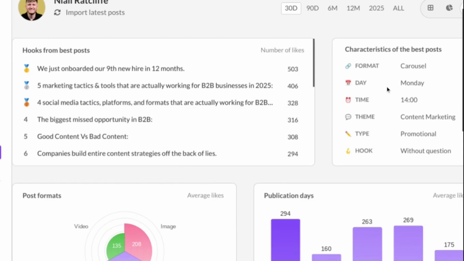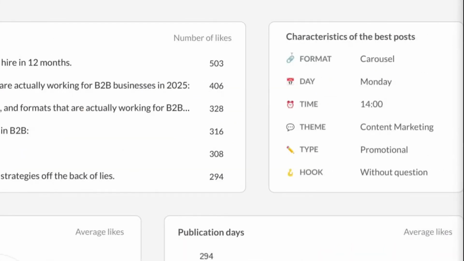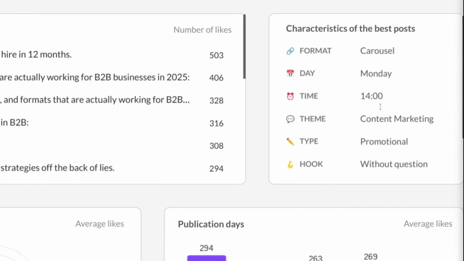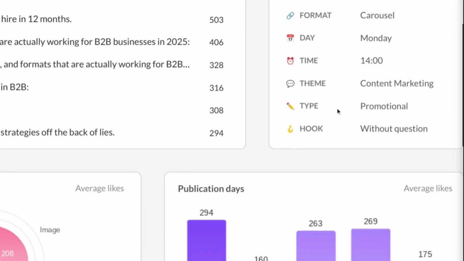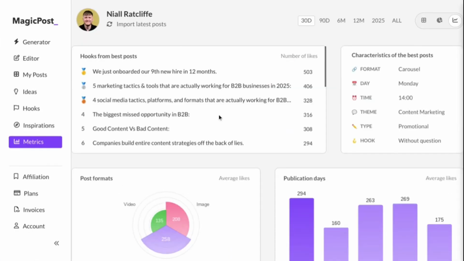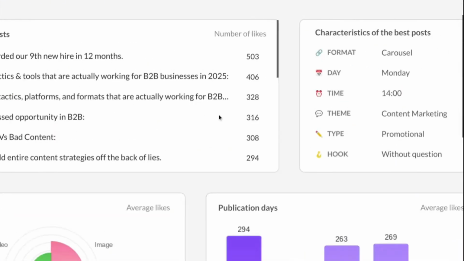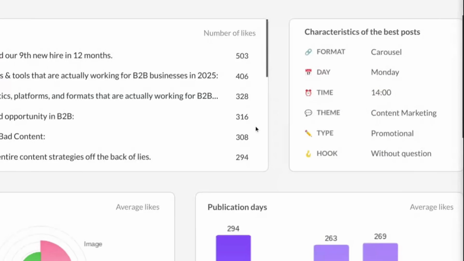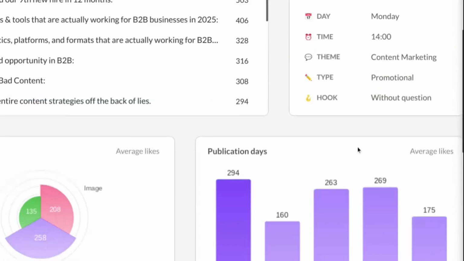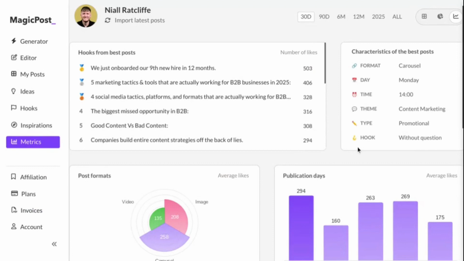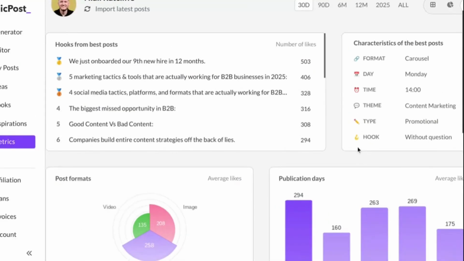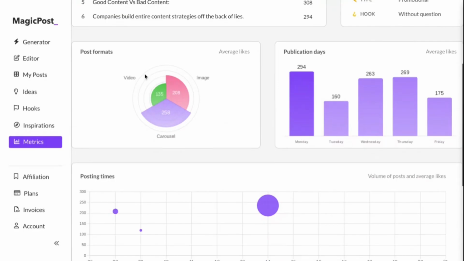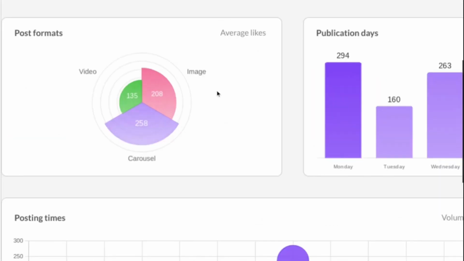Characteristics of the best post: format, carousel and image, post day Monday, time, theme, content marketing, which is the one that actually performs the best, type, promotional, and hook without questions. So this kind of says most of his hooks do not have questions like are you struggling with this, that. So his hooks might be straight to the point. This is completely different to what you might actually get, right? Then you have the post formats that he actually used the most. In your case, the ones that you use the most.